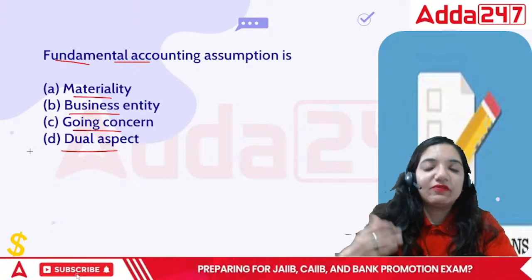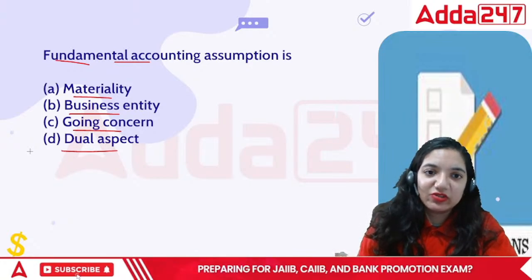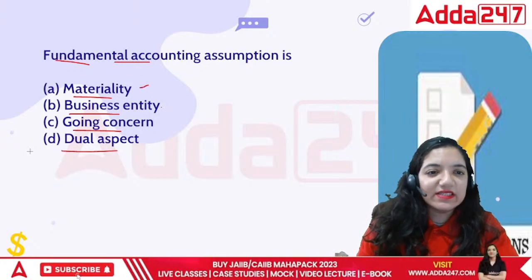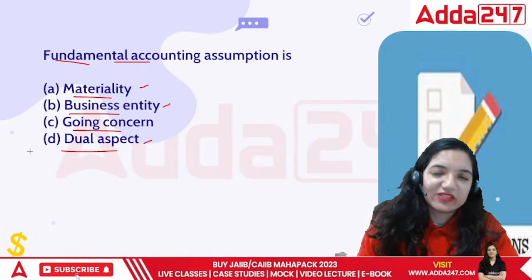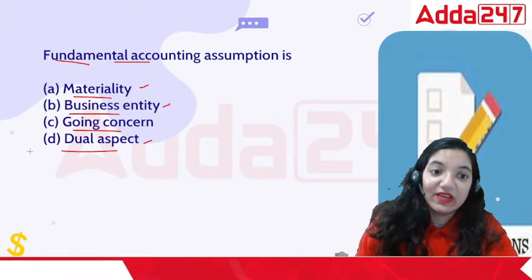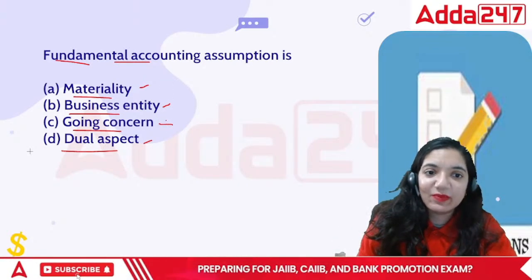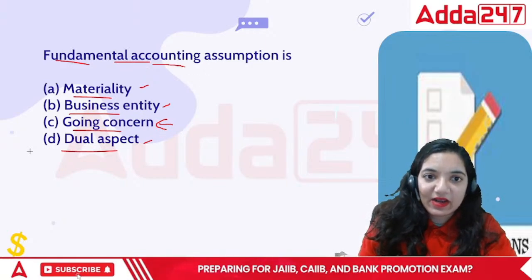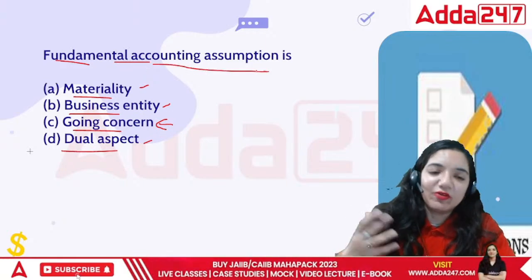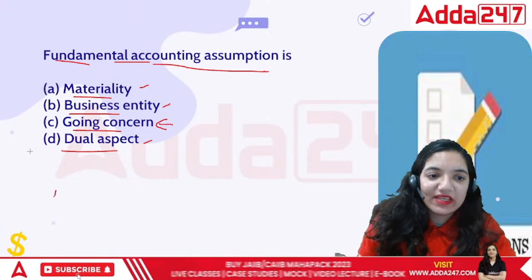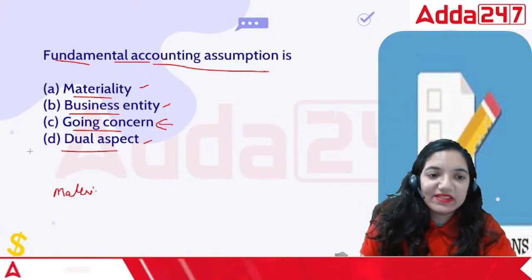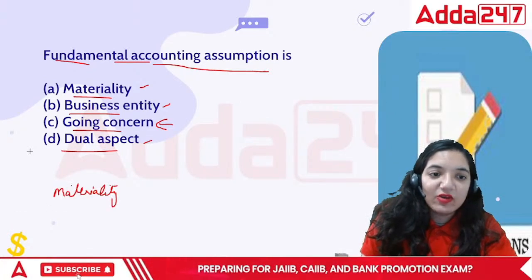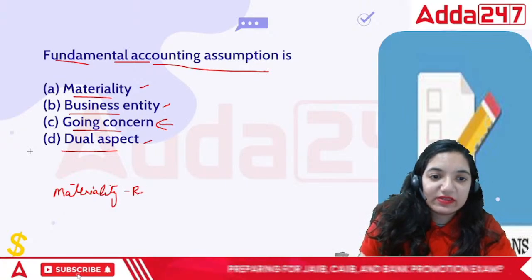When we talk about the fundamental accounting assumptions, those would include materiality and business entity and dual aspect. These are principles of accounting, while the going concern is basically an accounting assumption. How do we define it? When we talk about materiality, materiality means something really important, which is relevant.